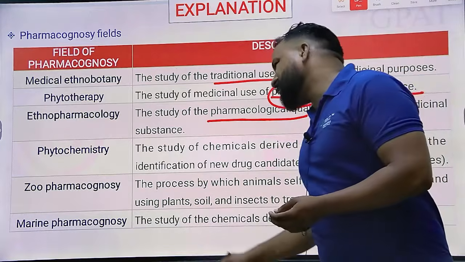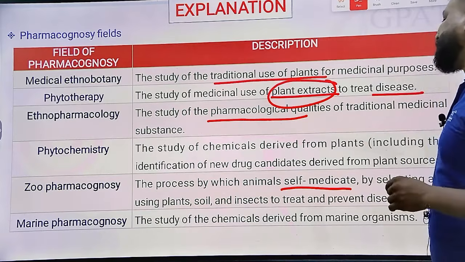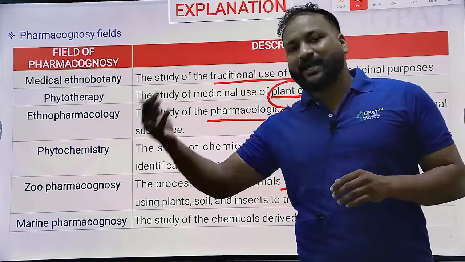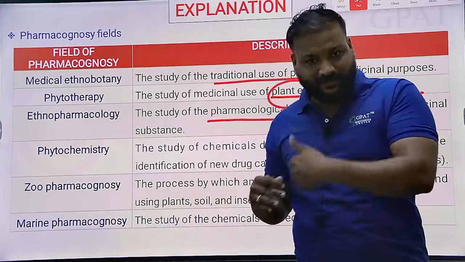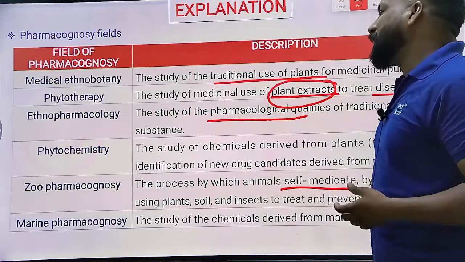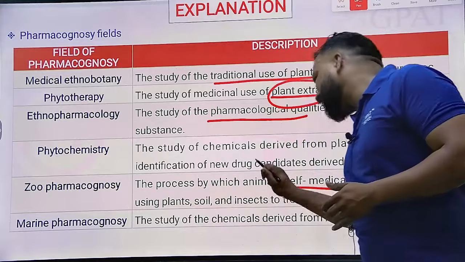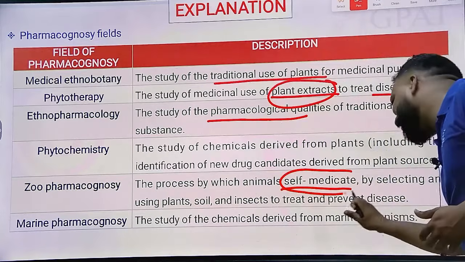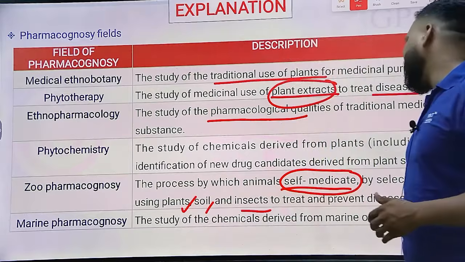And zoopharmacognosy means the process by which animals self-medicate by selecting and using plants, which means animals can treat themselves by using plants. You can see the process by which animals self-medicate by using plants, soil and insects to treat and prevent disease.